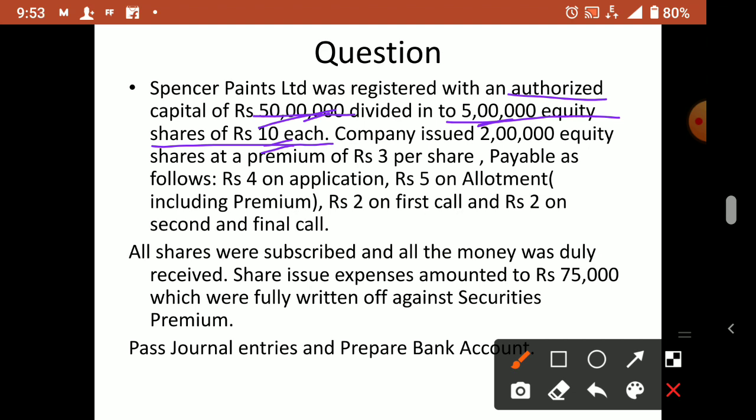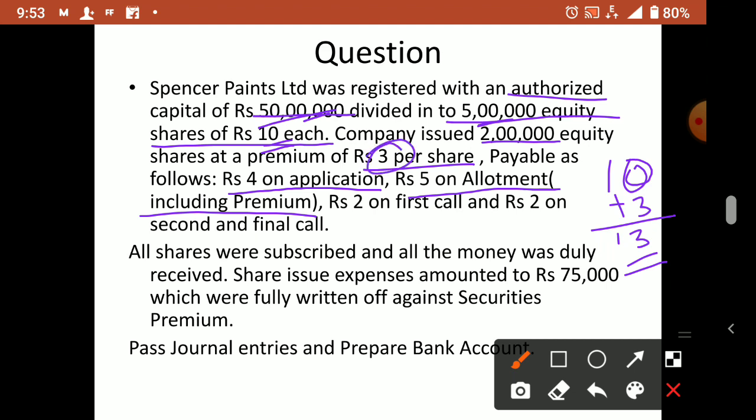Now the company issued 2 lakh equity shares of rupees 10 at a premium of 3 per share. So face value is how much? 10. Issued how much? 2 lakh only issued now. That is for a premium of 3, means 10 plus 3, so total issue price becomes 13. Payable, how is it payable? 4 on application. 5 on allotment including premium. Here you listen properly. 5 on allotment including premium means 5 included premium also.